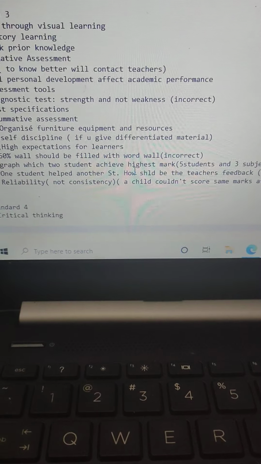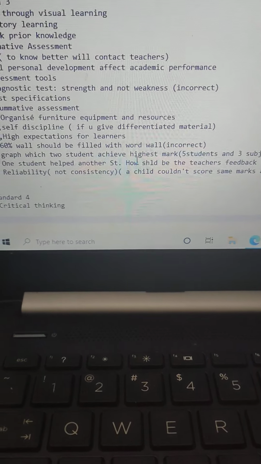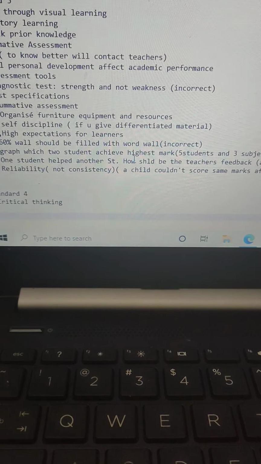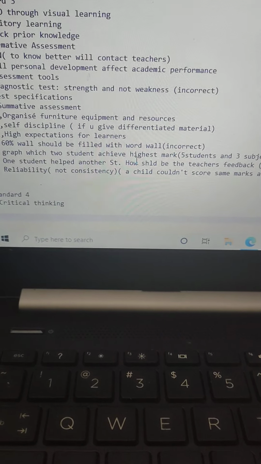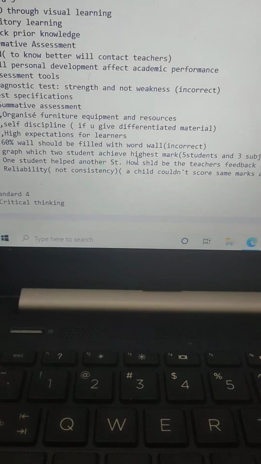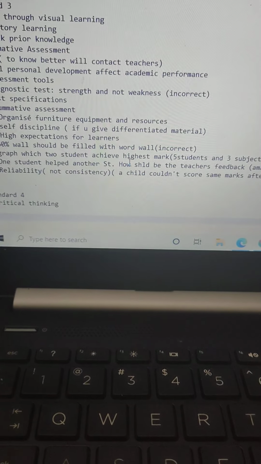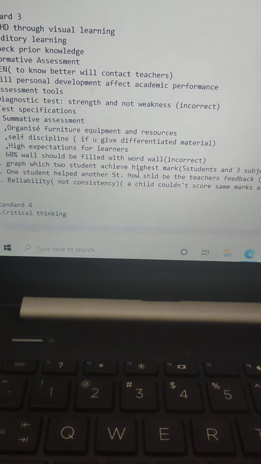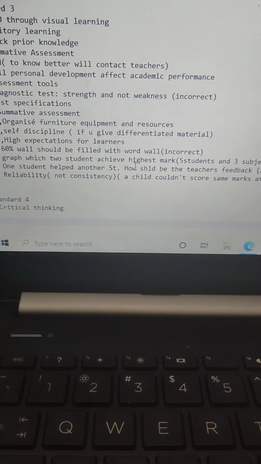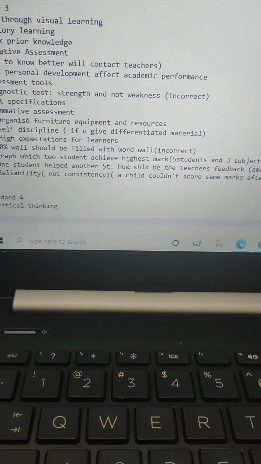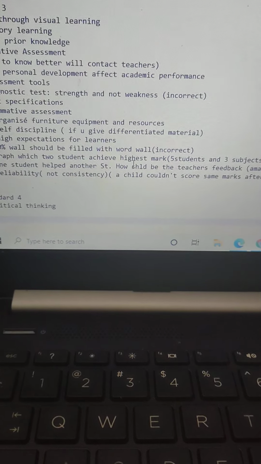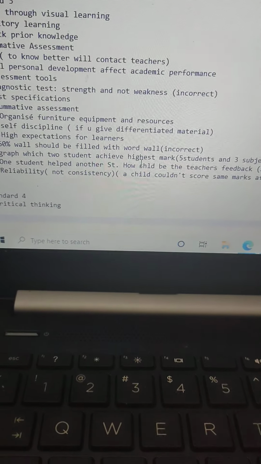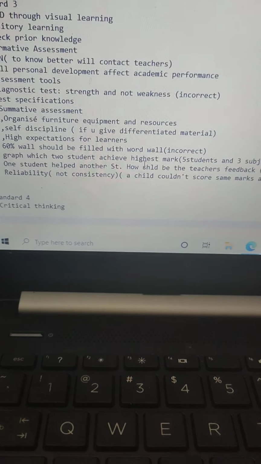Then there were a few questions on 60% of the wall should be filled with a word wall. But as far as my understanding, based on the UAE guide which I have gone through, there was a question in which they mentioned that only a few part of the wall should be used as a word wall to prevent the fire spreading. In this question it was 60% of the wall should be filled with the word wall. So this is an incorrect answer.